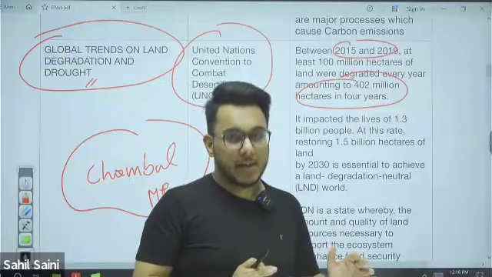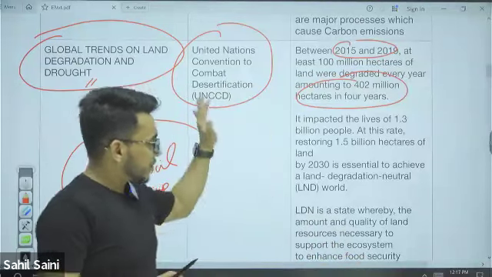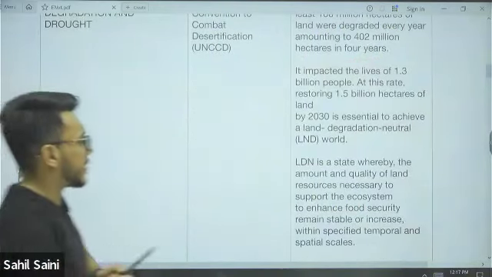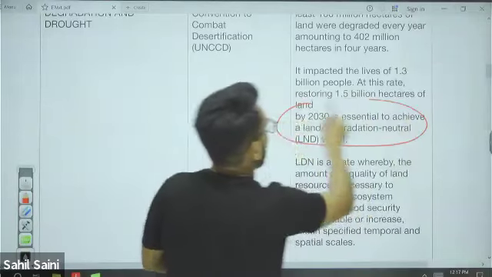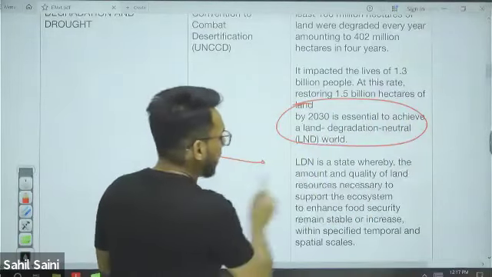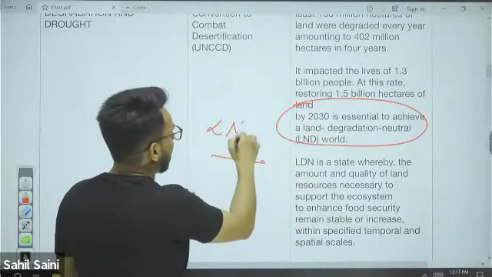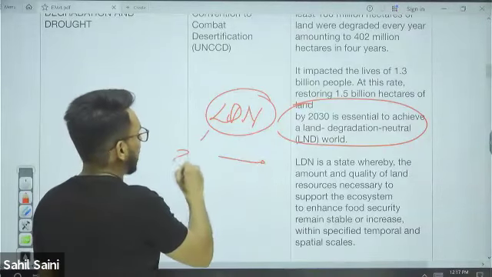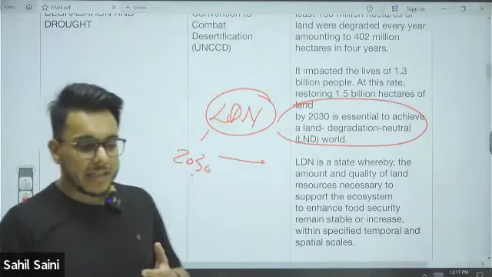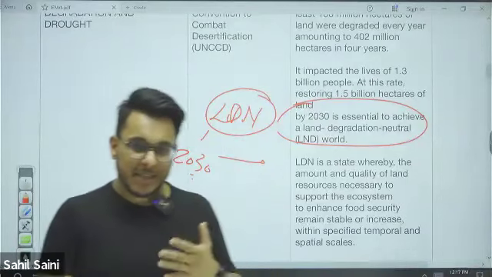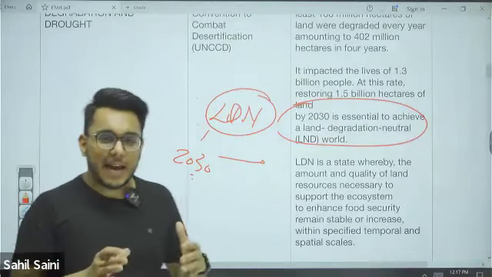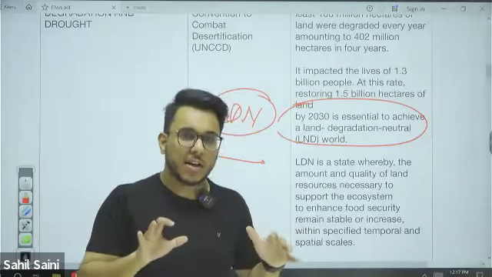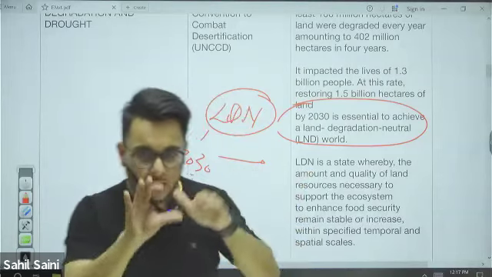It releases the report. Now, basically, this report identifies that by 2030, it is important to achieve land degradation neutrality. Achieve land degradation neutrality by 2030. Now, what is land degradation neutrality? So basically, guys, understand this. Land degradation neutrality refers to the situation when we have sufficient lands. Let me explain this even more basically.